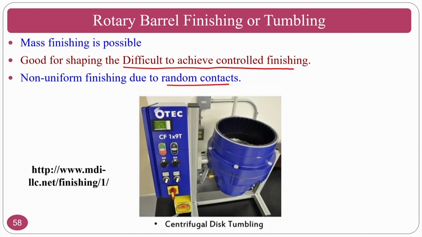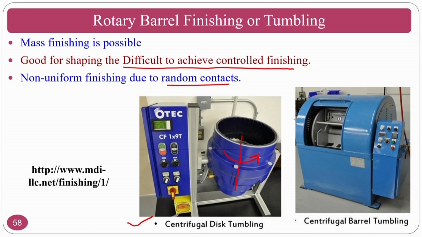The first variety of this one is the centrifugal disc tumbling process, where there is a vertical axis about which it will rotate, so that all parts and abrasive particles will be rotated. The other version is the horizontal type.